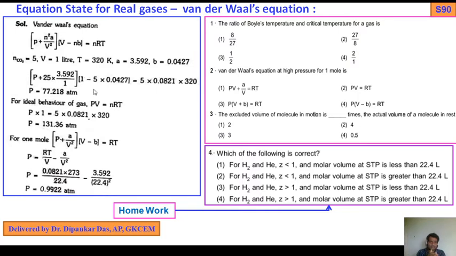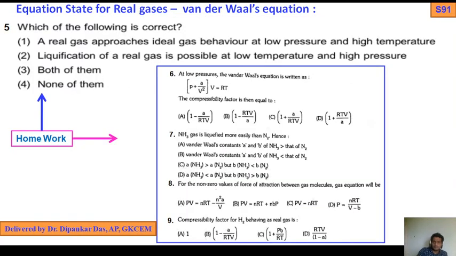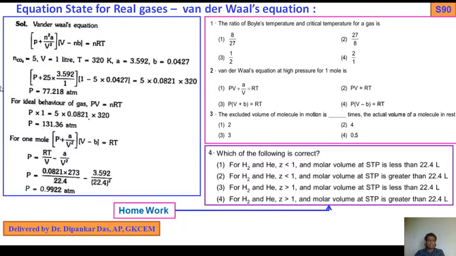Let me do the problem. You see, the Van der Waals gas equation I have written: (P plus an square by V square)(V minus nb) equals nRT. Now n of CO2, that is the number of moles of CO2, is given as 5, V is 1 liter, T is 320 Kelvin. A is given, B is given. So by putting this data, we get the value of P as 77.218 atm.